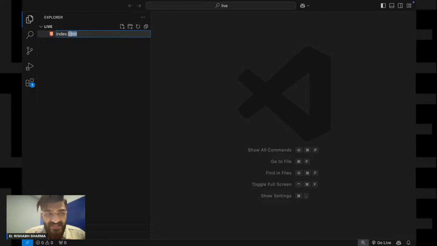index.html. The extension which you see over here is the .html extension. This signifies that a file with the .html extension will run on your browser. The .html extension tells your browser that this file will run on the browser. The name can be anything, it can be index, it can be 1 2 3 4, anything. But the extension .html is important.